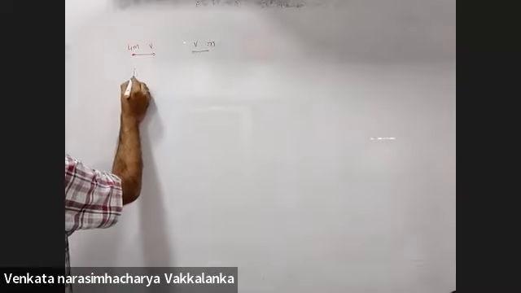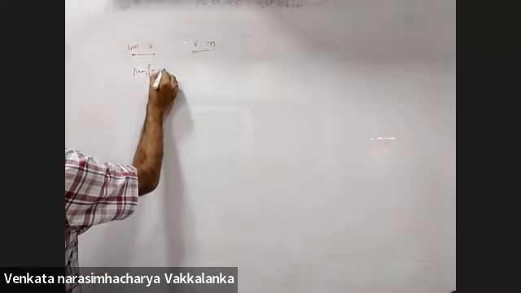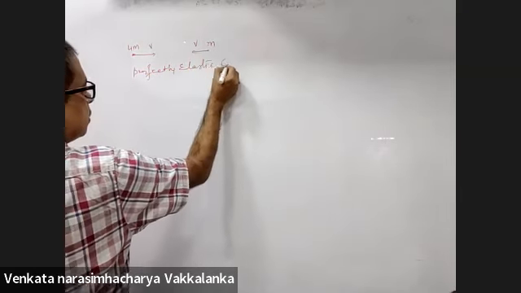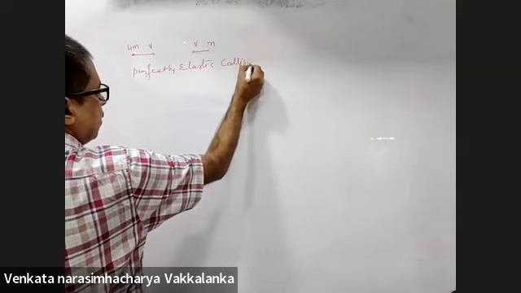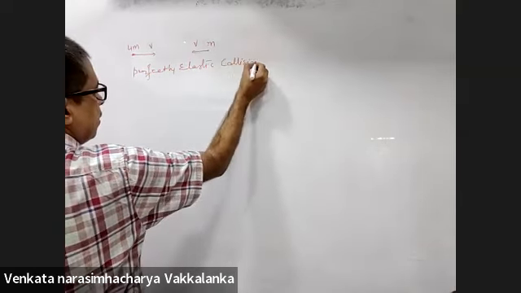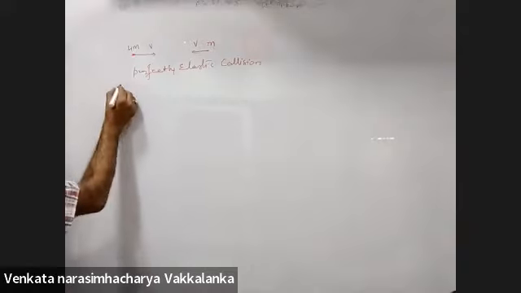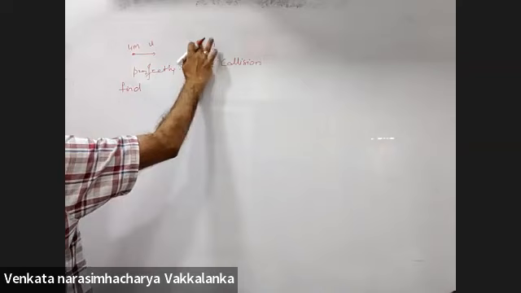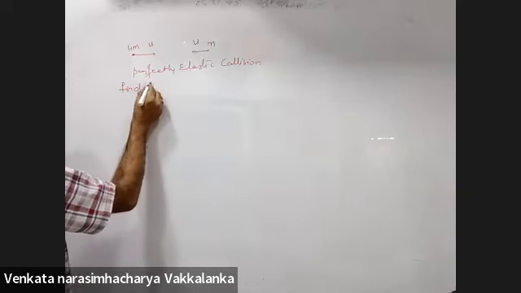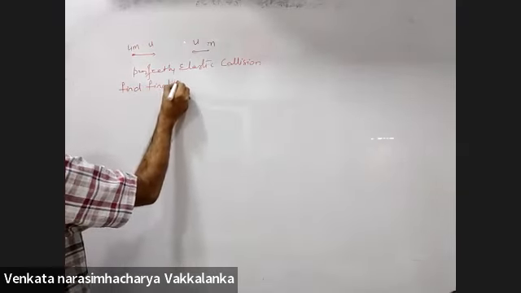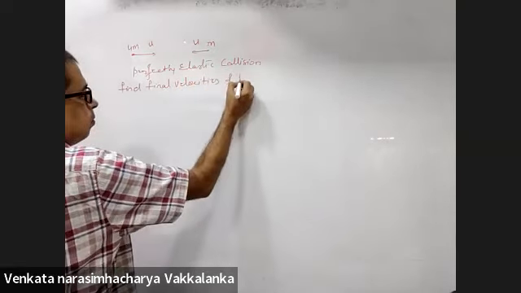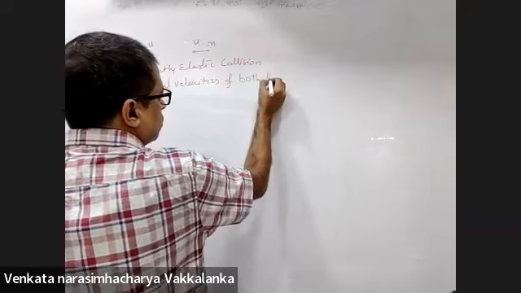Perfectly elastic collision. So very simple, straight hit. Find their final velocities. Make this u and u, so that final velocity we can call v. Find final velocities of both the particles.